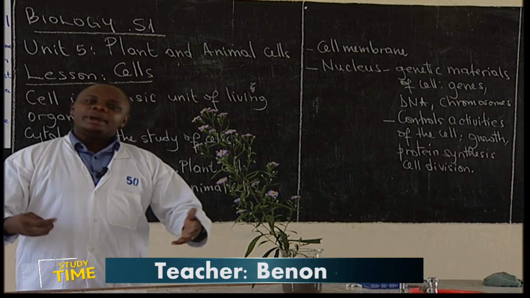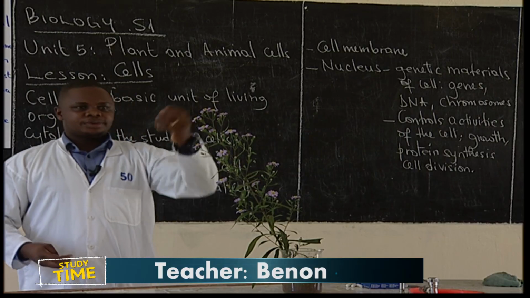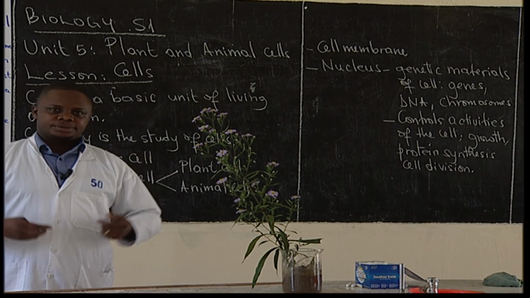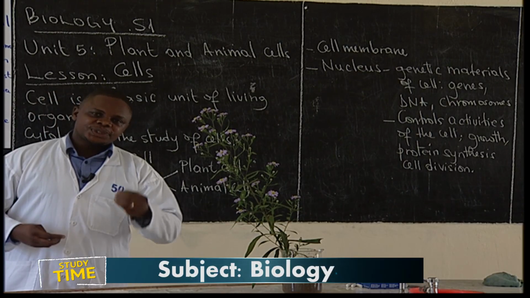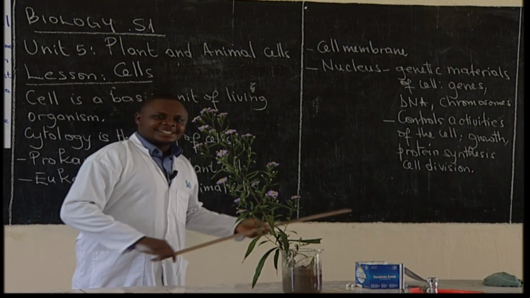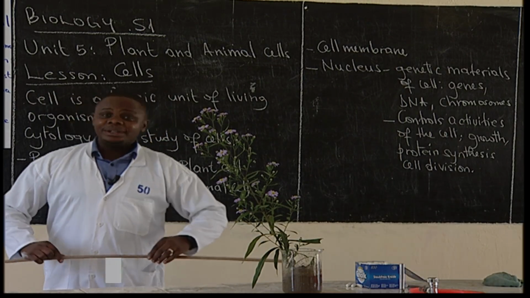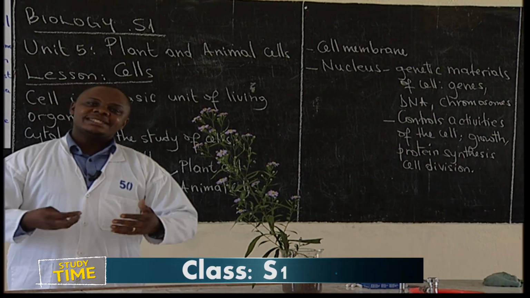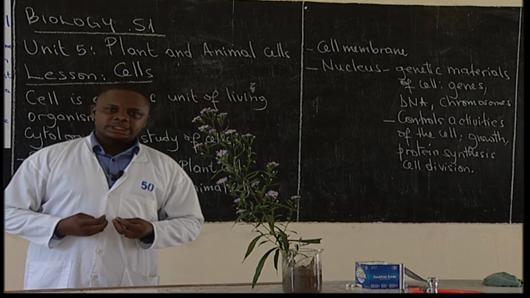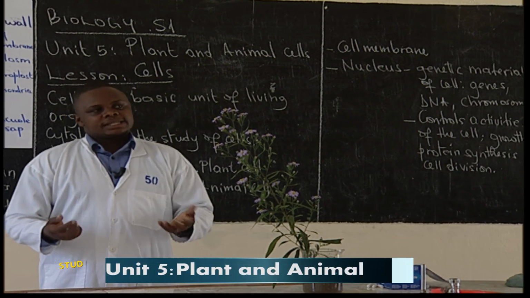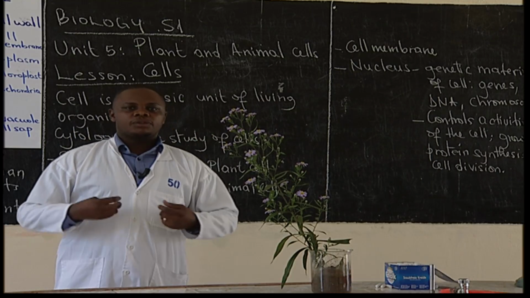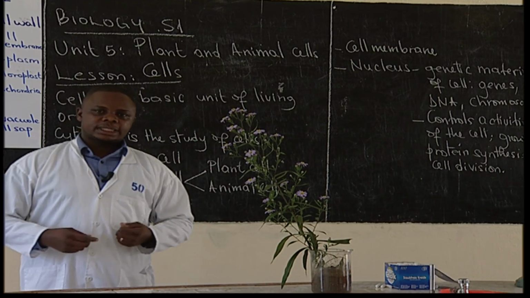Growth. Remember, plants need to grow. Remember, organisms need to grow. So that is controlled by the nucleus. Then protein synthesis is very simple to understand. It means making proteins. Proteins are needed by our body. We can give examples of proteins that are made by the cells of our body, and they are very important.